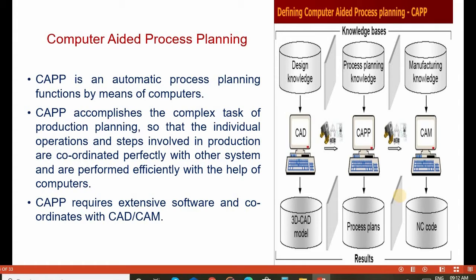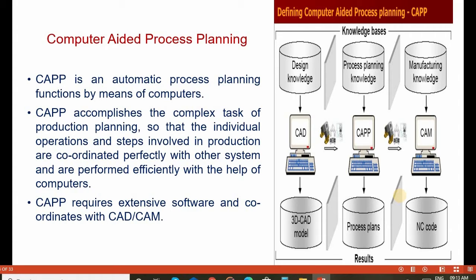CAPP accomplishes the complex task of production planning so that the individual operations and various steps involved in production are coordinated perfectly with other activities and performed efficiently with the help of computers.